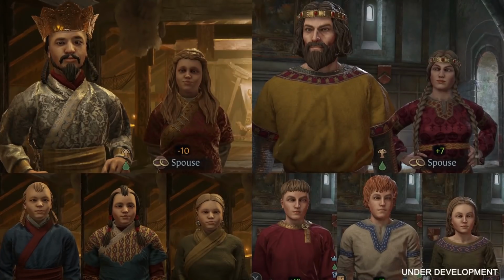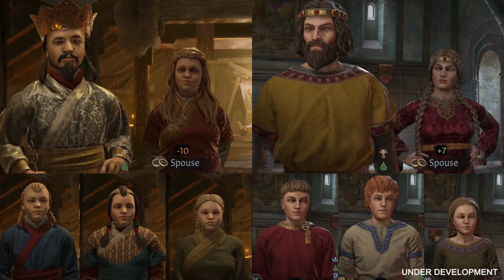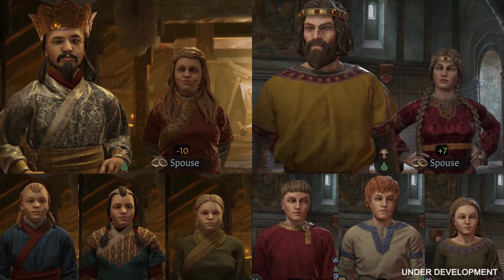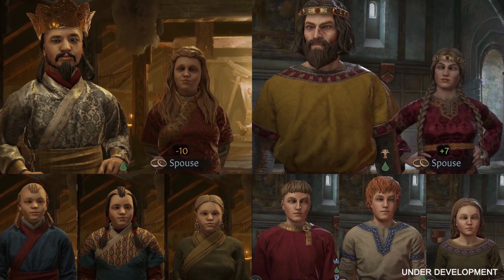Due to the fact that we're using the same base model for everyone, it's actually easy for us to blend between several different DNA sets. And this is good when it comes to inheritance, because when two characters get children, those children will end up looking like a blend between the parents. And there's also a small chance that some features will be inherited from their grandparents or even further back in the family tree.